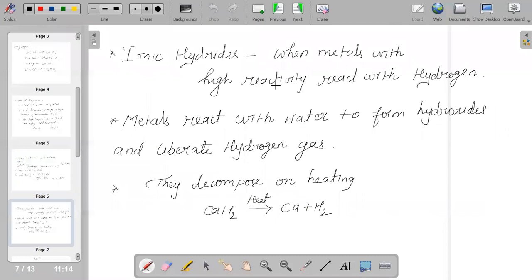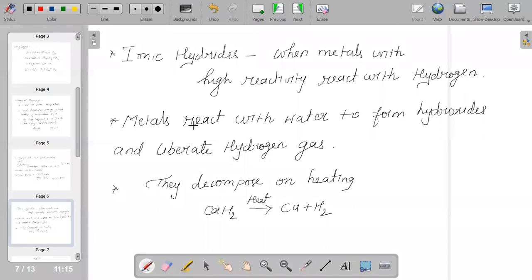Ionic hydrides are formed when metals with high reactivity react with hydrogen. Out of lithium, beryllium, and magnesium, the hydrides have high covalent character.